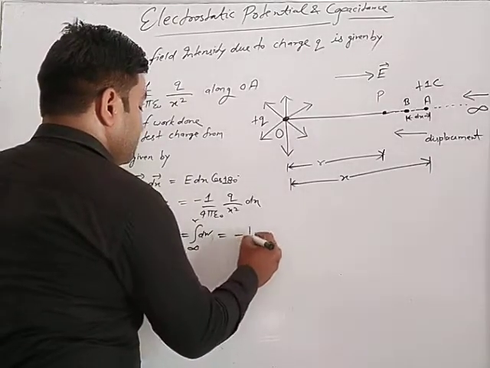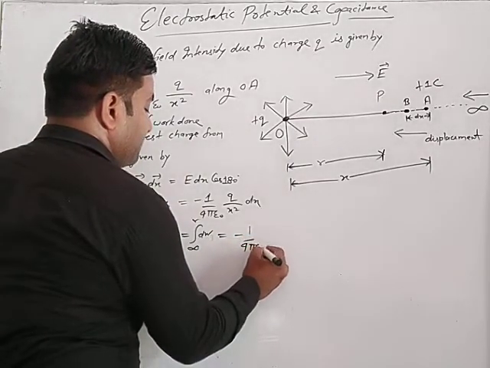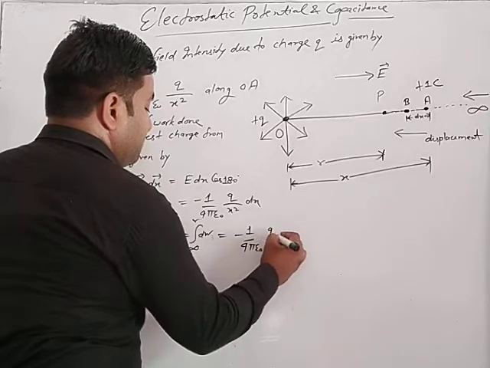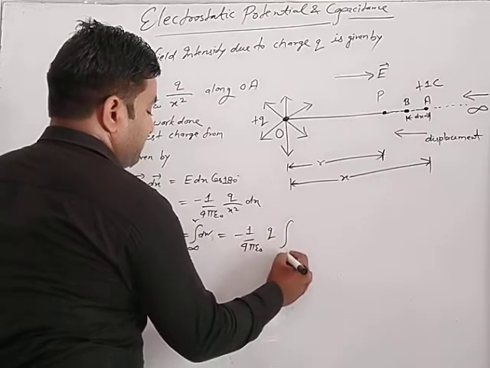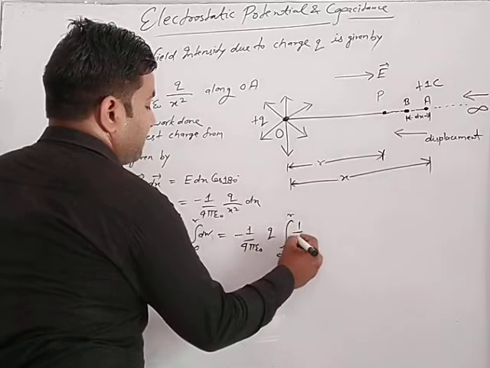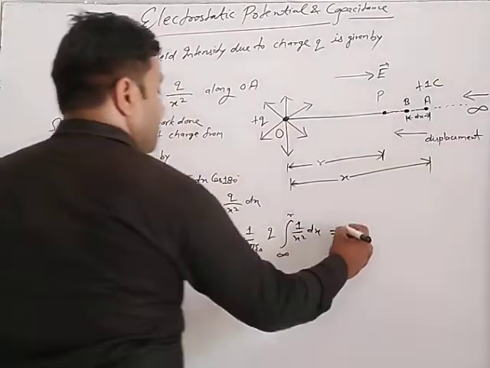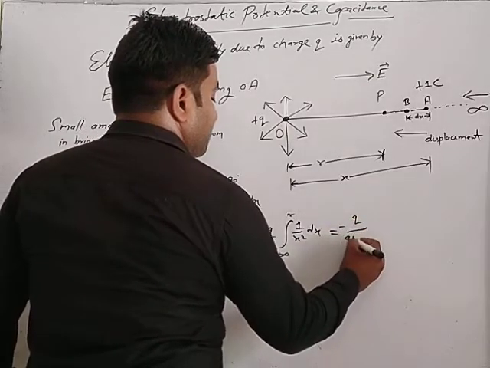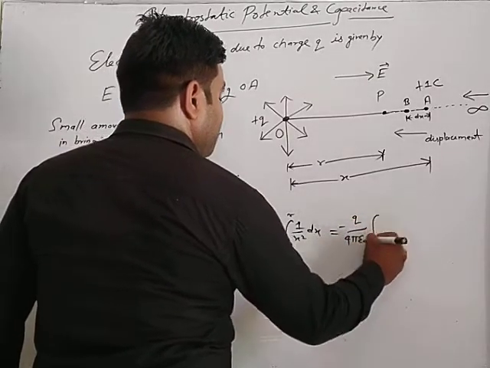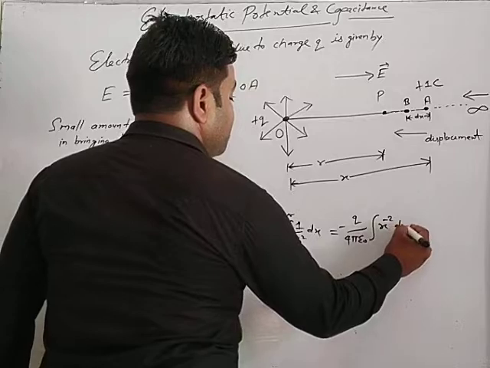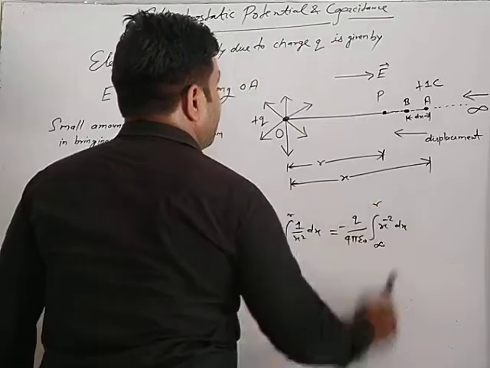Then the value here is minus 1 upon 4 pi epsilon naught q, integration infinity to r, 1 upon x square dx, which is minus q upon 4 pi epsilon naught integration x power minus 2 dx, infinity to r.